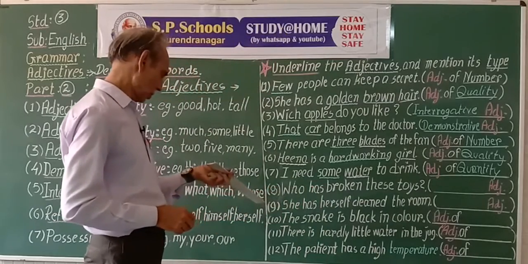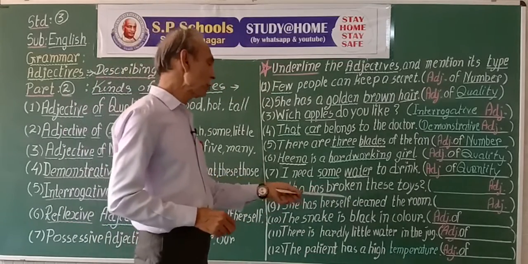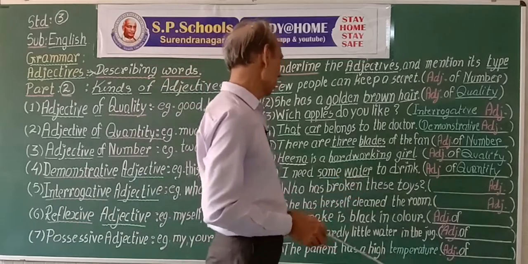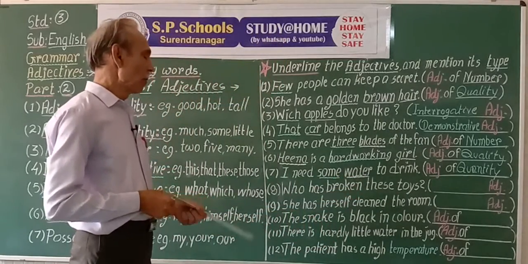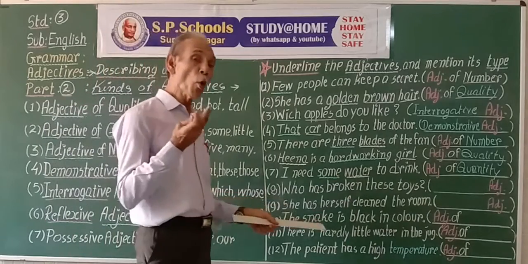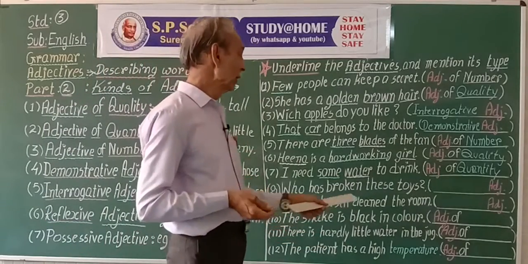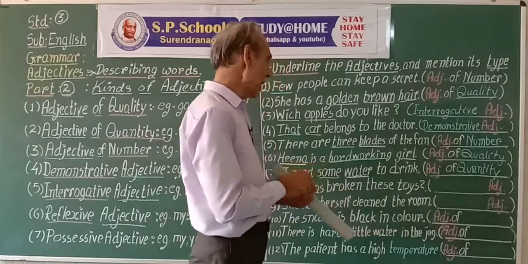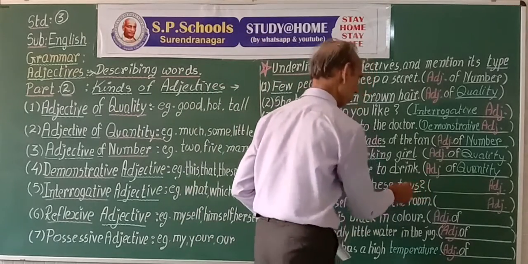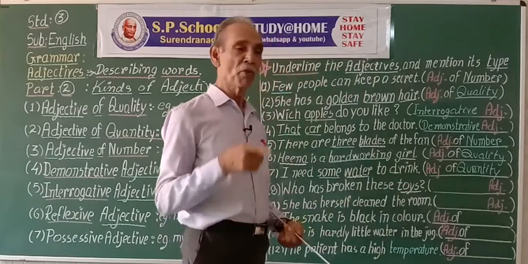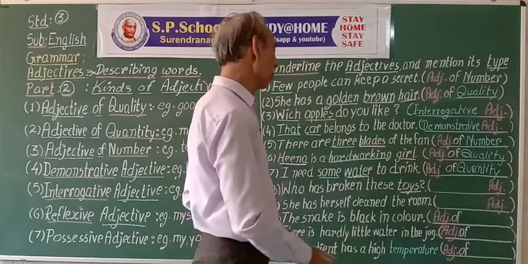Next, who has broken these toys? Who has broken these toys? Now we have here the naming word, toys. We demonstrate or show.